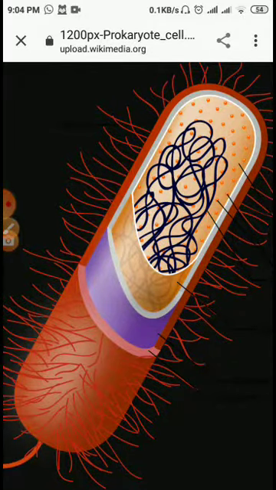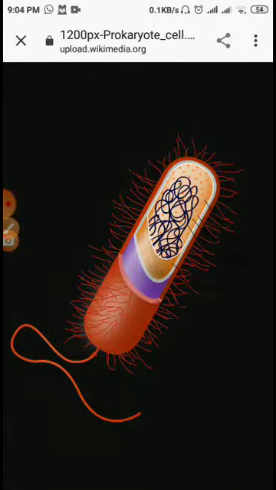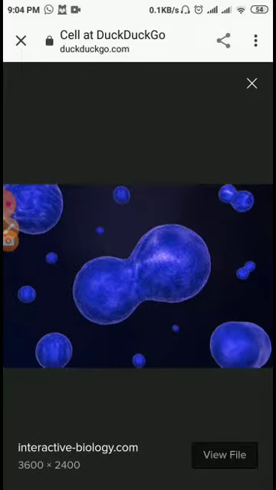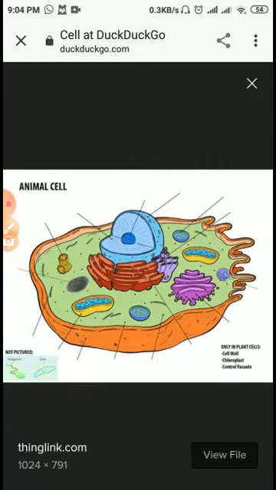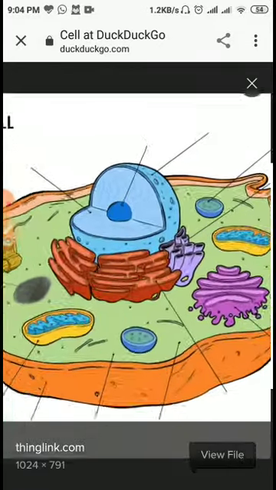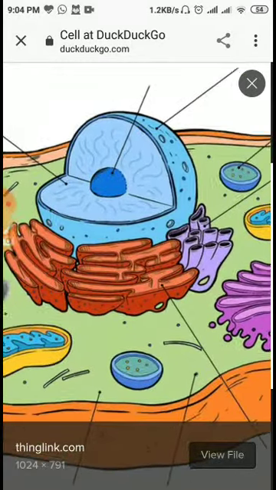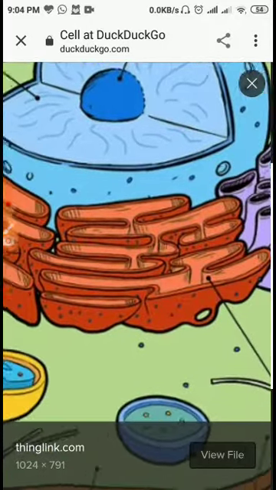So, my dear students, this is the prokaryotic cell, and if you see some other images, you will be able to see the other types of the cell. And now, my dear students, see this image, that is the eukaryotic cell, and eukaryotic cell is of two types, animal cell and plant cell.